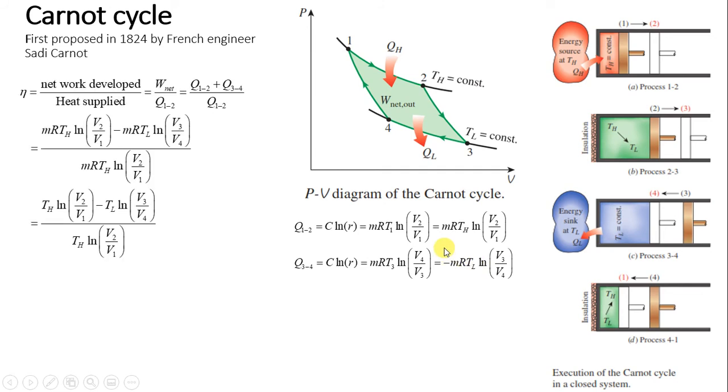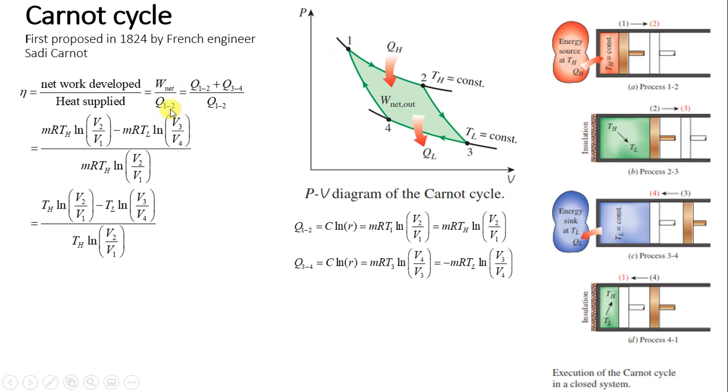Now we'll write the formula of efficiency. What is efficiency of an engine? Net work developed upon heat supplied. So W net upon heat supplied. So where is heat supplied? During 1 to 2 or 3 to 4? You can clearly see in the PV diagram it is from 1 to 2. Here heat is supplied and during 3 to 4 heat is rejected. So we will consider only 1 to 2, so Q 1 to 2.